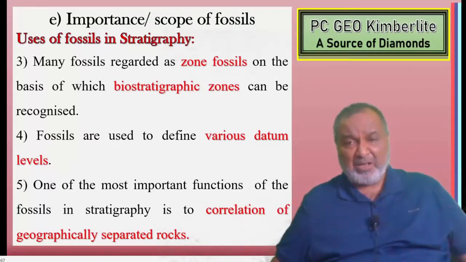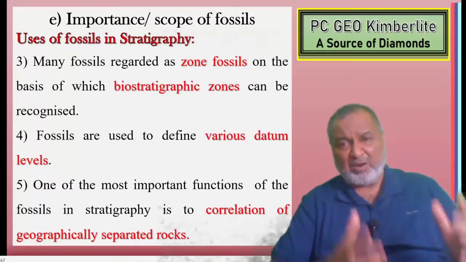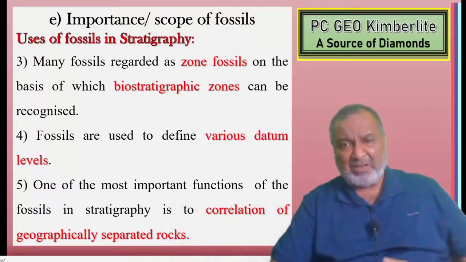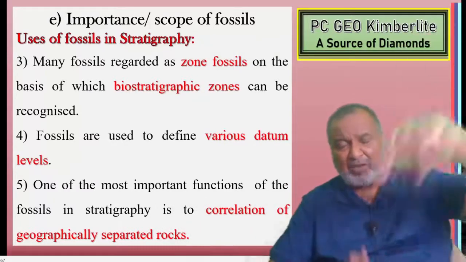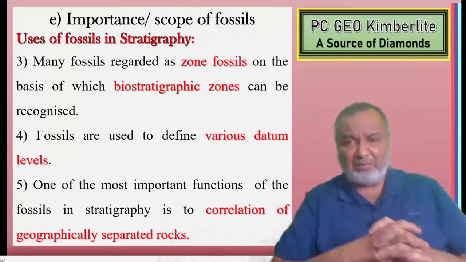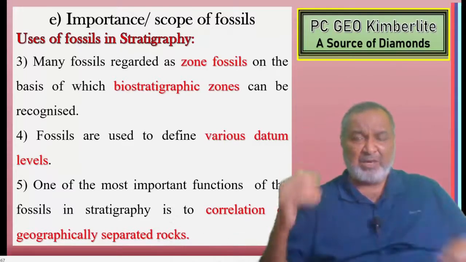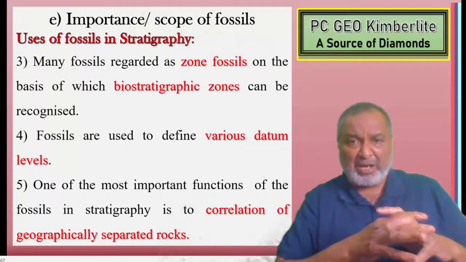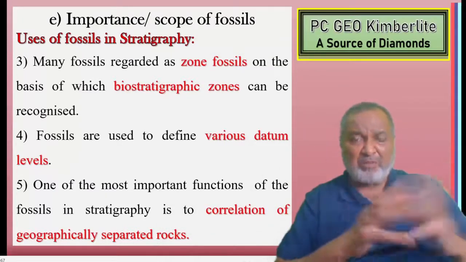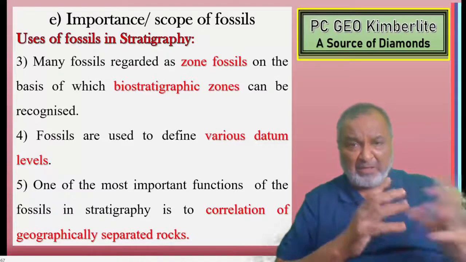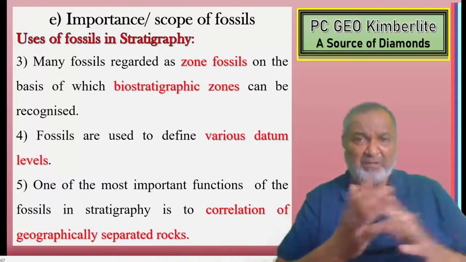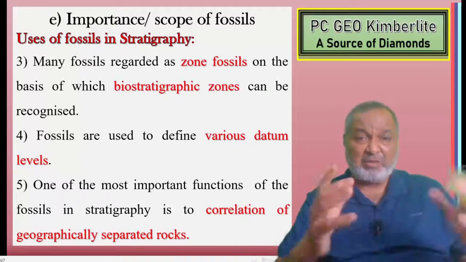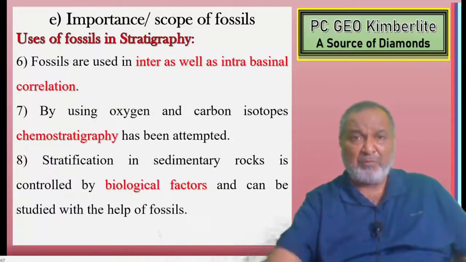For example, a stratigraphy of a 1 kilometer borehole is taken from Delhi, and one sample is taken from Kerala. With the help of the fossils, we can make out whether they have any correlation. That is a very important one.